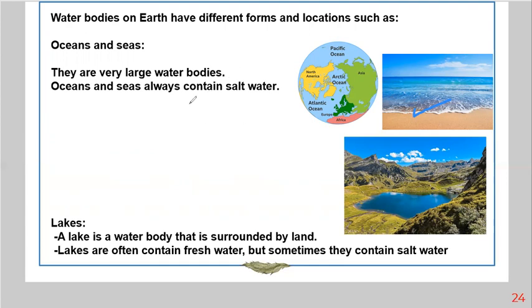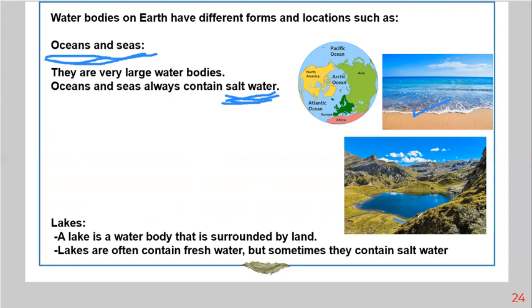Okay, so oceans and seas are very large water bodies. Oceans and seas always contain salt water. So again, ocean and sea always contain salt water. Okay. What about the lakes? The lake is a water body.